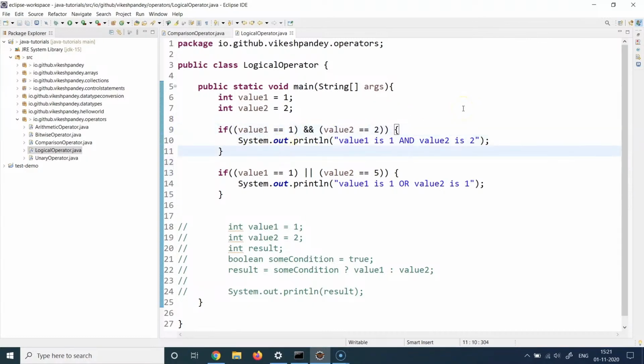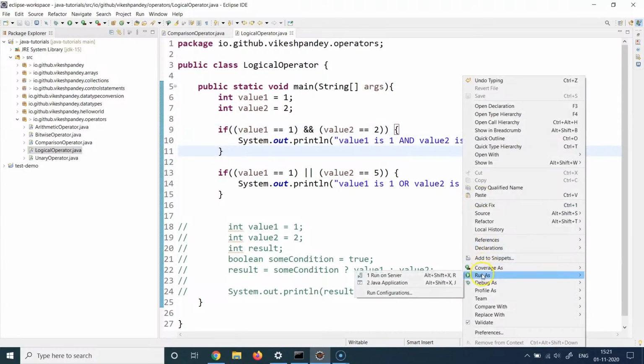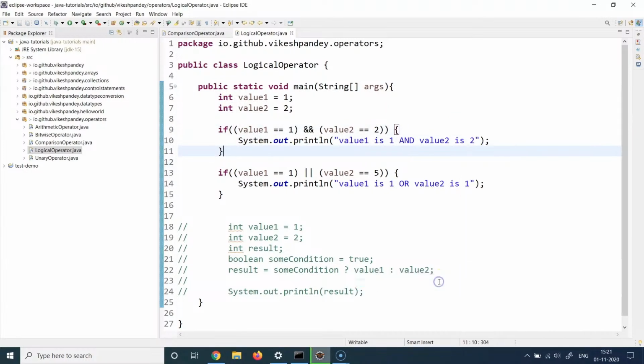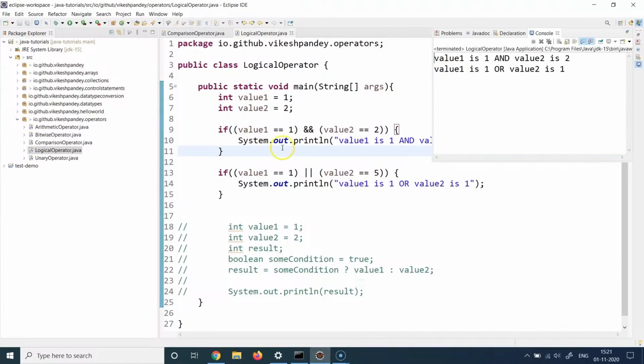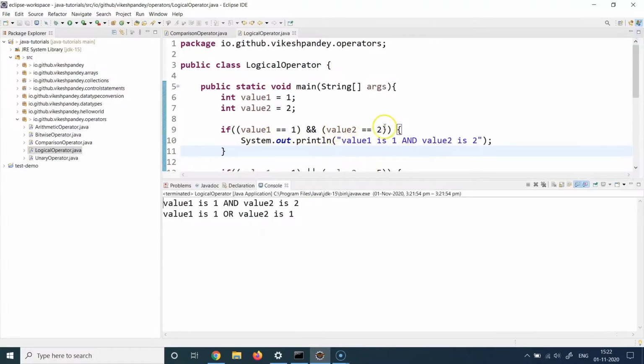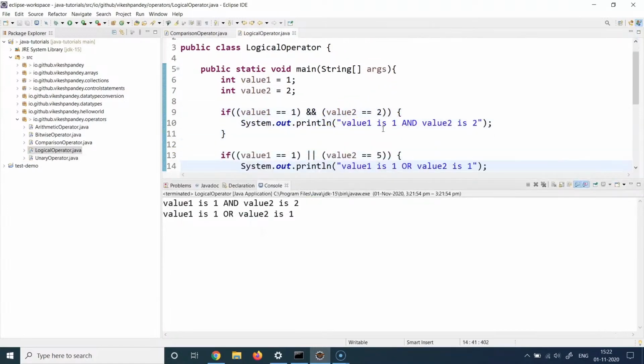Let's try to run all of these scenarios to get a better understanding of this. In this case, both of the conditions should work fine. So I will just right click and run as Java application. And yes, we see this line 10 being printed, and we also see this line 13 being printed. So both of the lines are printed correctly. Both of the conditions are evaluating to true. Now let's try to play around with it. Let me change this value to 4.